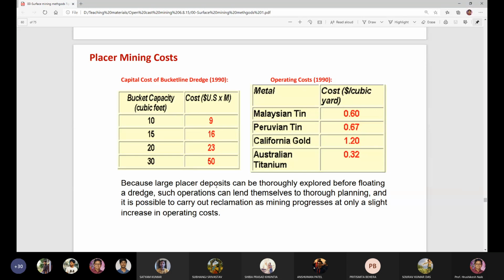Because large placer deposits can be thoroughly explored before positioning a dredge, such operations can lend themselves to thorough planning, and it is possible to carry out reclamation as mining progresses at only a slight increase in operating costs.